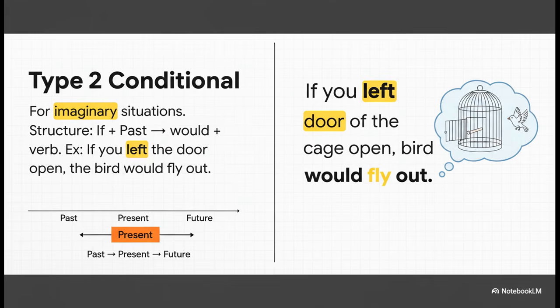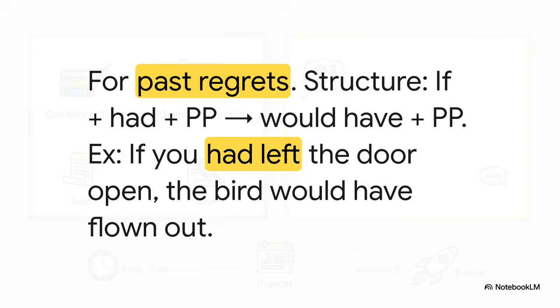And finally, we have the third conditional. The structure for this one is if plus had plus the past participle, the third form of the verb. The result part is would have plus the past participle. We use this to talk about past events that we cannot change, and often to express a feeling of regret. If you had left the door of the cage open, the bird would have flown out. What this really means is that in the past, you did not leave the door open, so the bird did not fly out. The chance is gone.